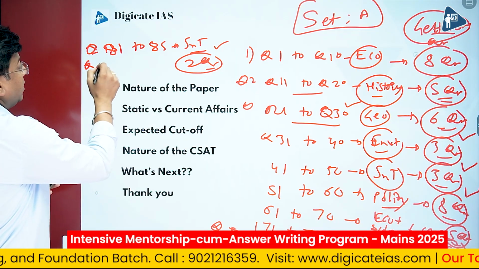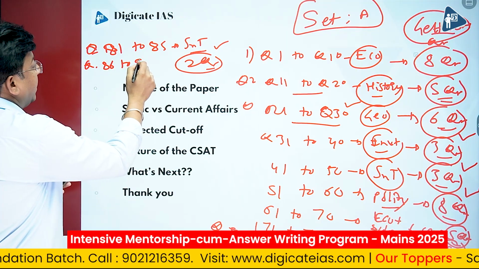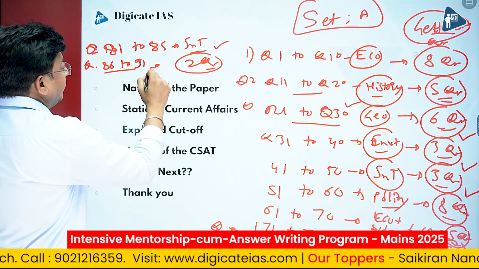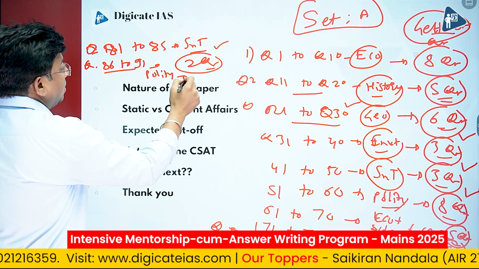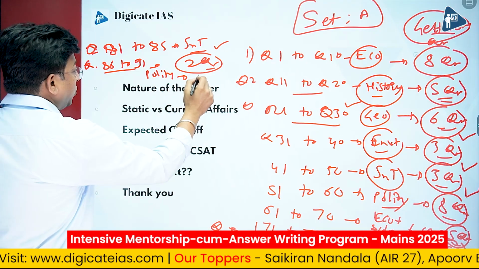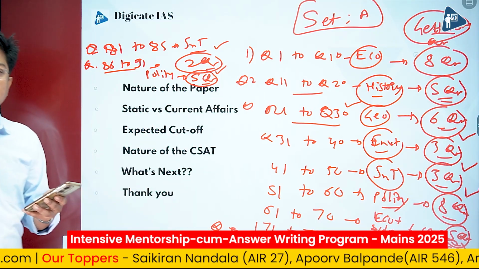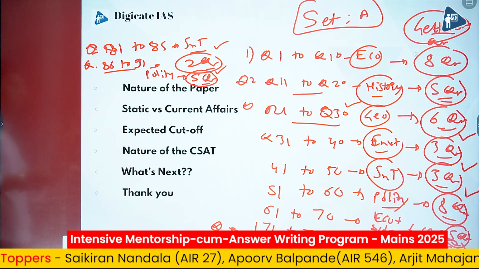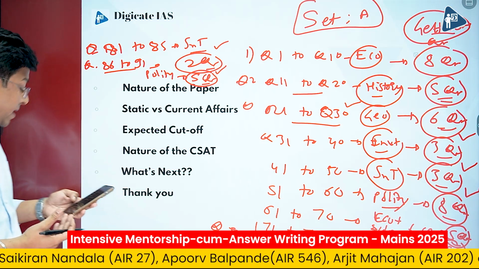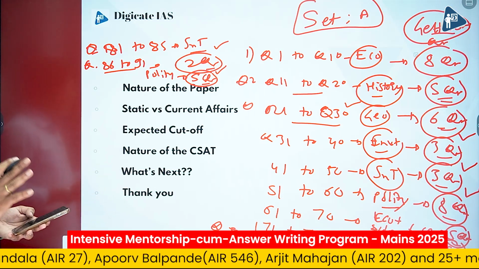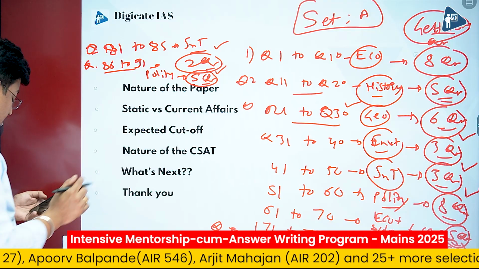From question number 86 to 91, questions were from polity, and out of these 5 questions, all were gettable, very easy questions on the governor, the speaker of the Lok Sabha, and so on, and everything is given in detail in Lakshmikant.